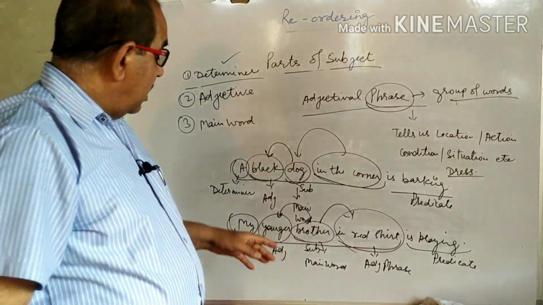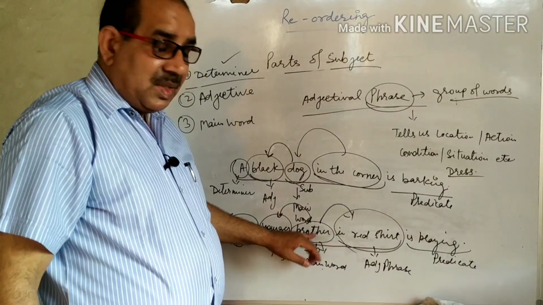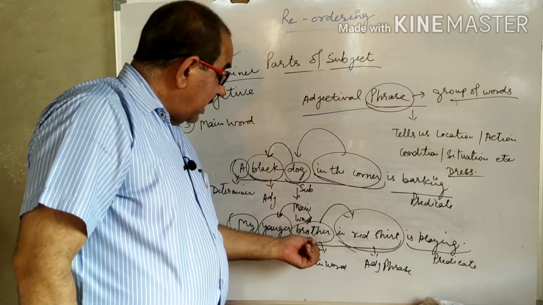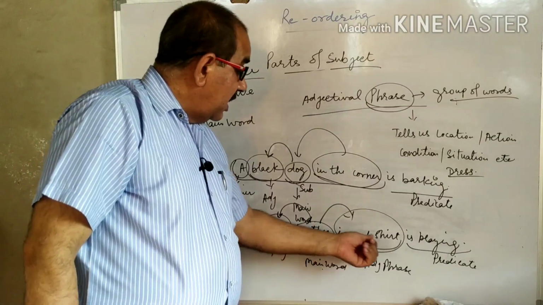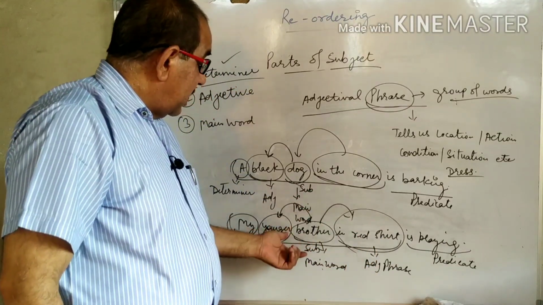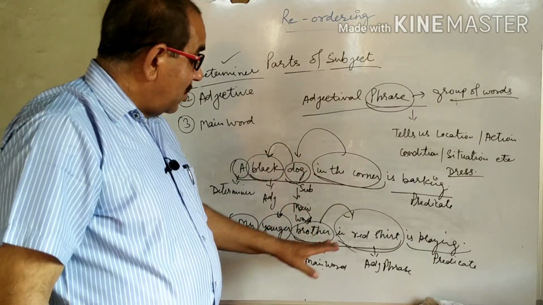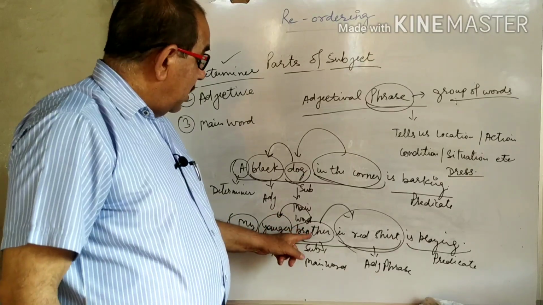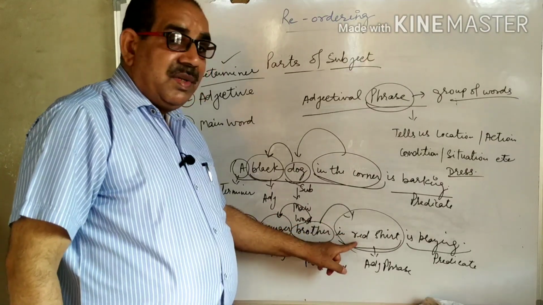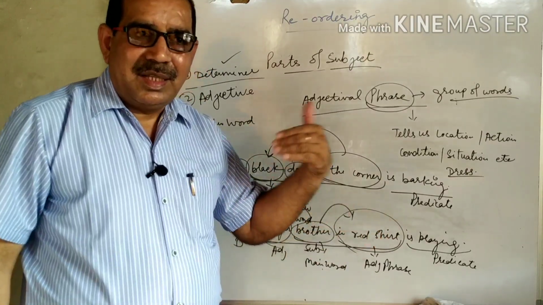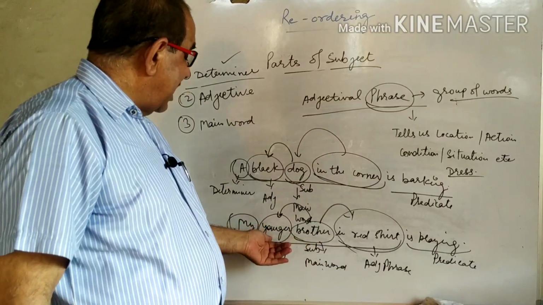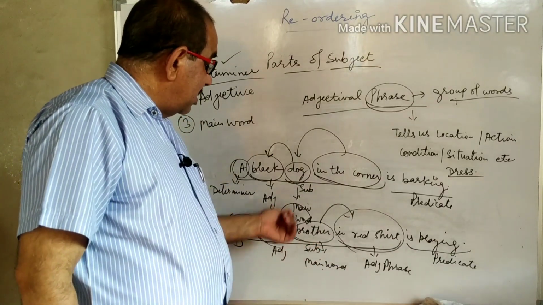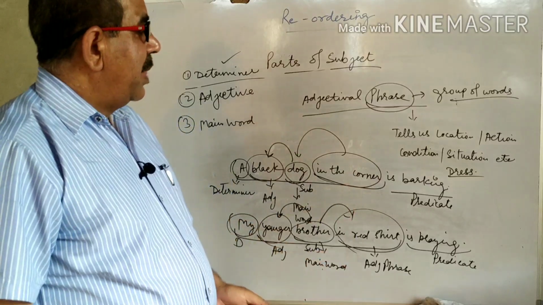Younger brother, younger chota bhai. Younger modifies the brother, and in red shirt tells us the dress of the main subject. So this is an adjectival phrase because it tells us the dress, and this is adjective because this word modifies the main word.